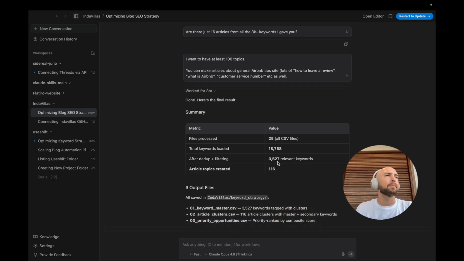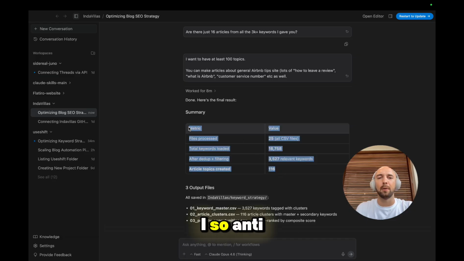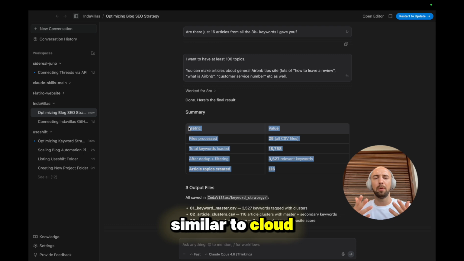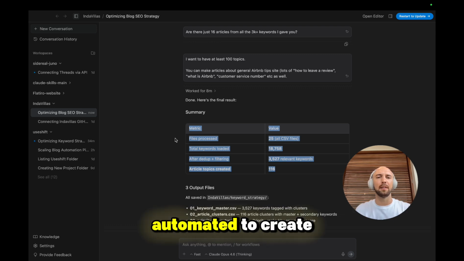How I do it next is, Anti-Gravity is very similar to CloudBot, so I can automate it to create blog posts for me automatically every day.